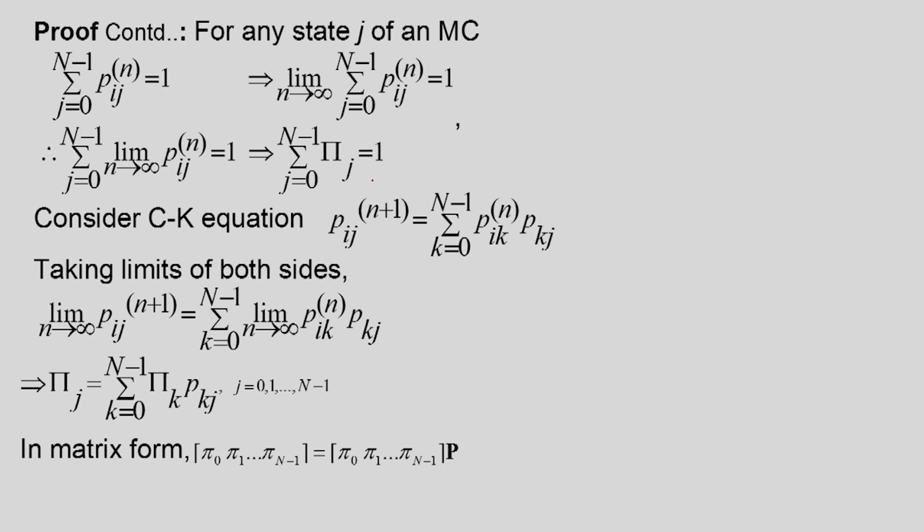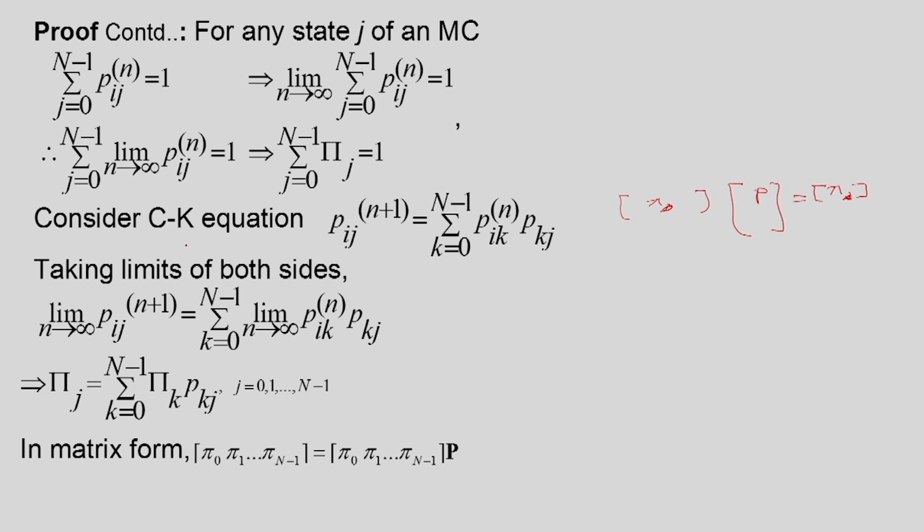So, that way we have shown that this is a probability distribution, but it has to satisfy the transition probability relationship. Suppose this distribution pi j is a probability distribution. If you multiply it by the P matrix, we should get pi j only. So, if this is the pi vector, then this should also be the pi vector. That is the relationship we have to prove.